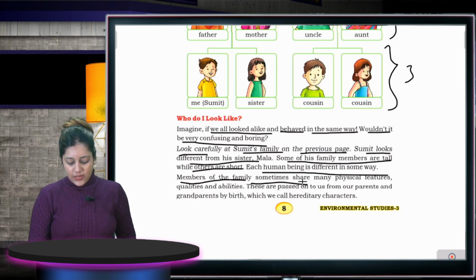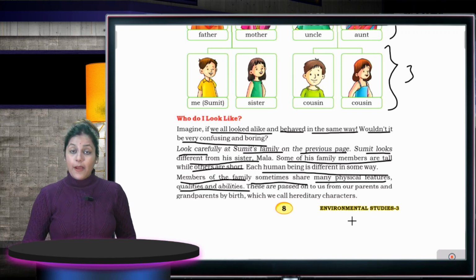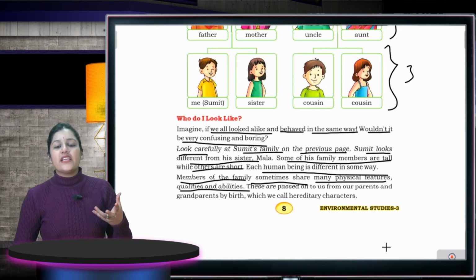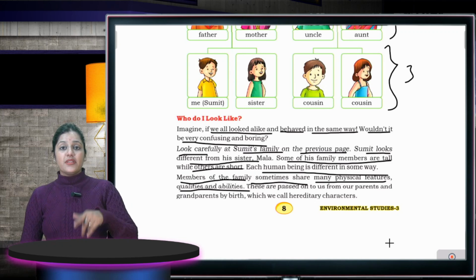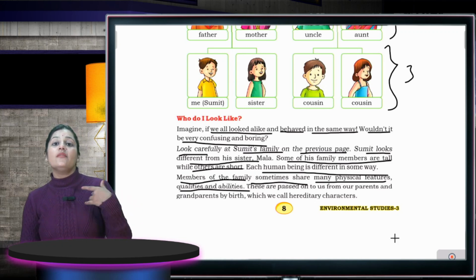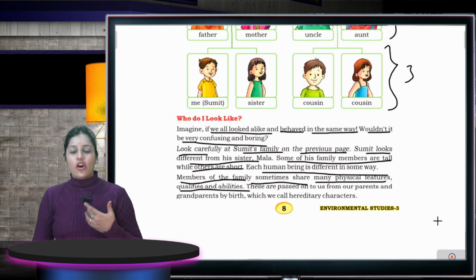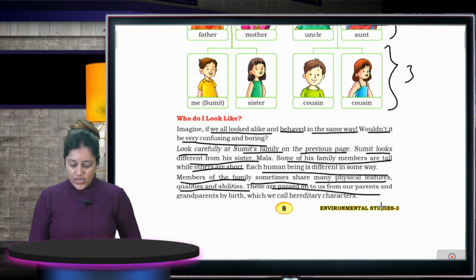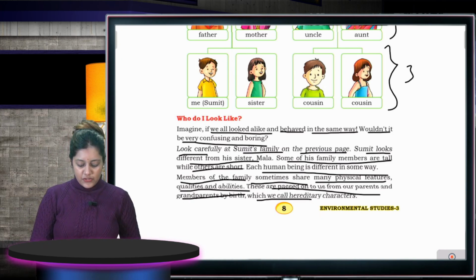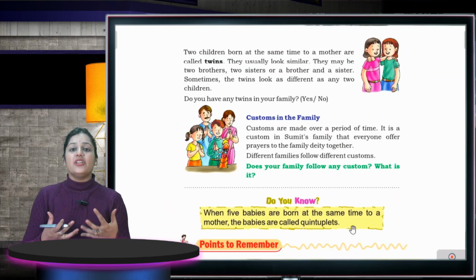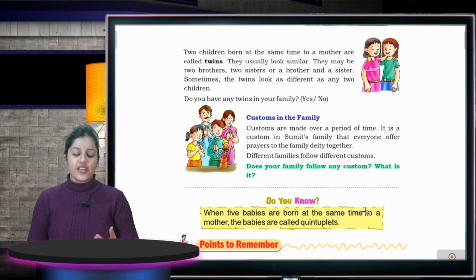Family members sometimes share many physical features, qualities and abilities. There are many features in which we look like our parents. Seeing grandparents, sometimes you have heard that this habit is your mother's type, meaning you do this work in your mother's way. It means you have shared some abilities to do something like your mother. These are passed on to us from parents and grandparents by birth, which we call hereditary characters. So when we share different abilities from our parents, it is known as hereditary characters.